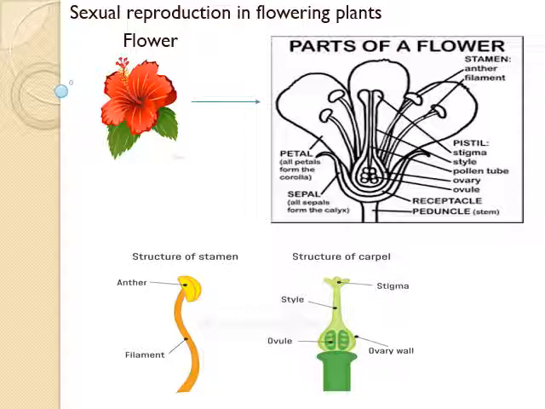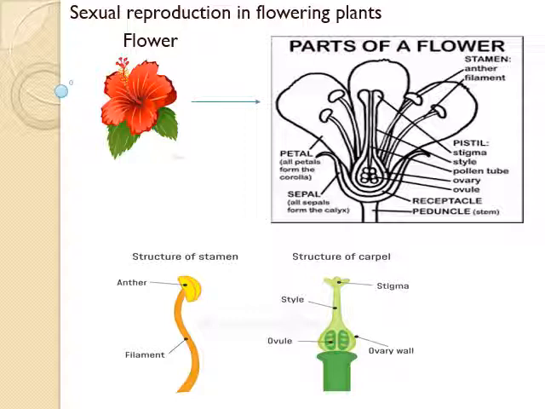Fourth whorl of a flower is pistil. It is the female reproductive organ of the plant. It looks like a flask-shaped structure. It is made up of three parts. They are stigma, style and ovary. The top part of the pistil is called stigma. Stigma is the landing place for pollen grains. The middle part is called style. Style is a tube which connects stigma to ovary. The swollen part at the bottom of a pistil is called ovary. It consists of ovules which contain egg or ovum.